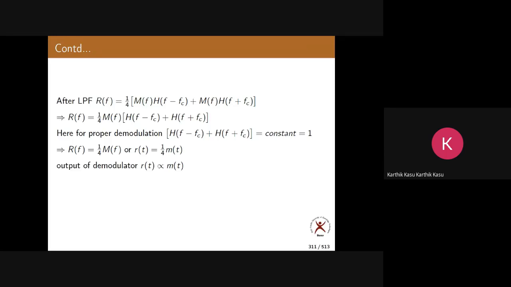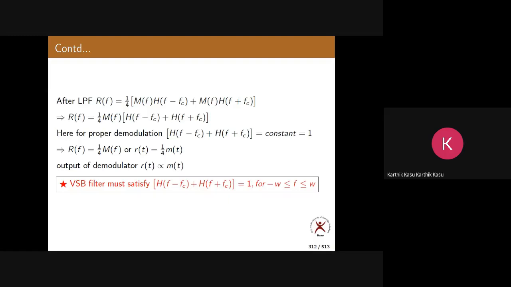So what is H of f? It is called the sideband shaping filter, which is non-ideal. In this case, I have taken a high pass filter. It is also called the VSB filter.